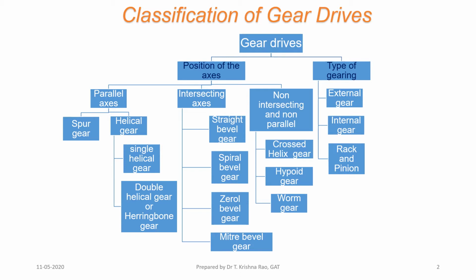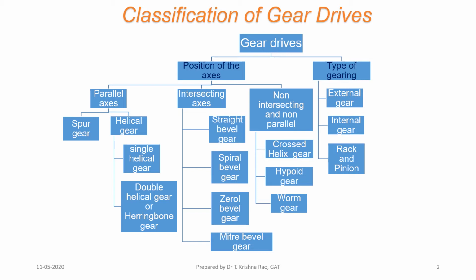When you come to intersecting shafts, that is perpendicular shafts, we go for straight bevel gears, spiral bevel gears, gyroid bevel gears, and miter bevel gears. These are the types of bevel gears we use for shafts which are intersecting. Non-parallel, non-intersecting, we have two types here. One is crossed helical gears and the other, very commonly used, is worm and worm wheel.